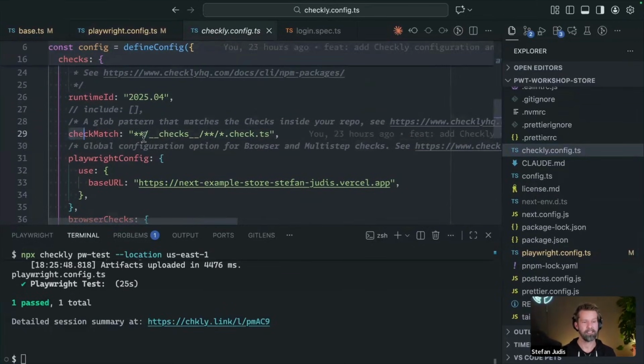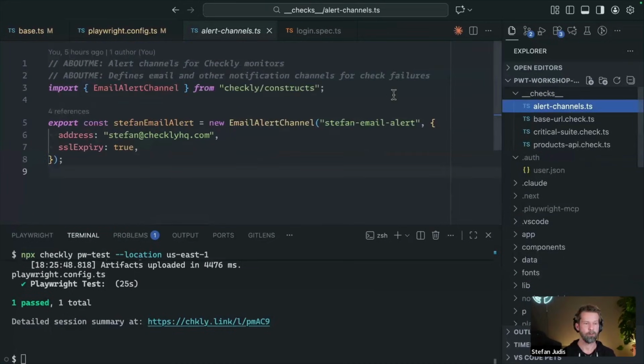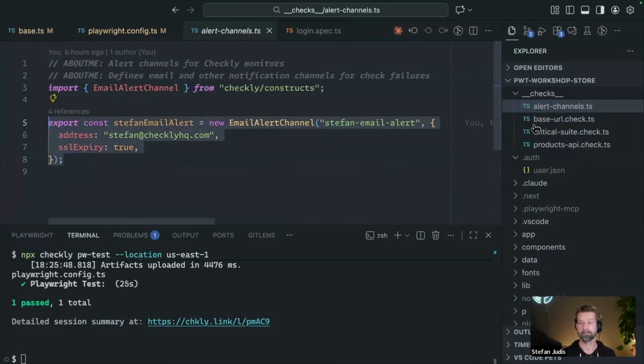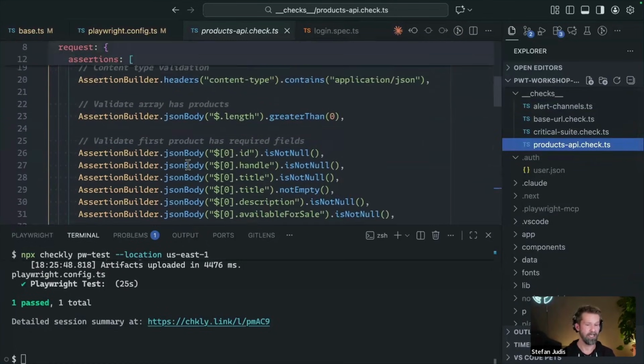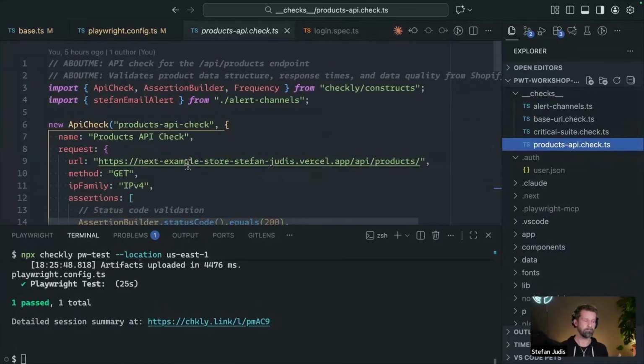And then we have here the check match property, and this was important. With Checkly, everything circles around the idea of constructs. So when we now go here into checks, we will find a whole lot of check.ts files. Let's go there. Here we, for example, have an alert channel. Here we have an uptime monitor. And here we have an API check. So whenever you want to define your monitoring or testing strategy, you can define that in pure TypeScript and then use the CLI to either test your monitoring configuration or to deploy it to run on schedule and to be alerted when something is off.